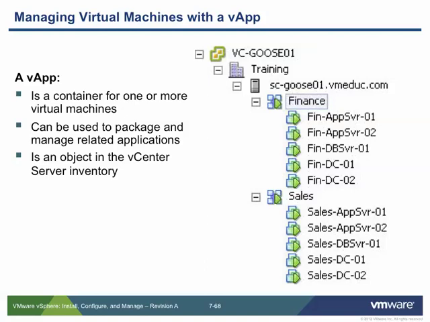Your database server may be using Active Directory credentials, so obviously you want to make sure your domain controller is up and running and all the services are there waiting for it. So then the database server comes online, and then maybe you want to wait another minute or so until the database server is up and running. Then you can start launching your application servers, because once the app servers come online, they're going to want to access the database server. And then finally, at the end, you might want to bring your secondary domain controller online. You can put times between all of those and link them together. And when you shut them down, you can have them shut down in reverse order.